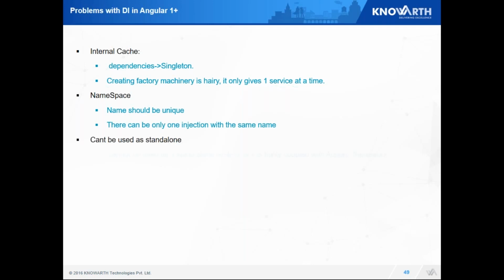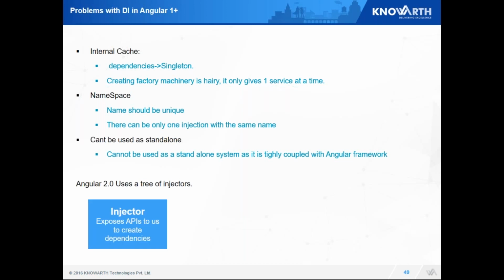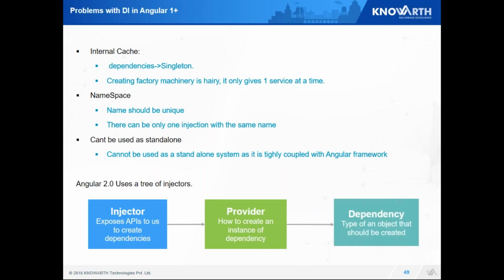Now this was tightly coupled with Angular and could be used as a standalone. So instead of this, Angular 2 comes up with a totally different structure. It says it's a tree of injectors. My first level is when I use @inject, it exposes my APIs so others can create dependencies on it. Next, I use my provider to let it know that this is injectable, and here I create an instance of that dependency. Next, I just use the dependency instance that was created and import it.